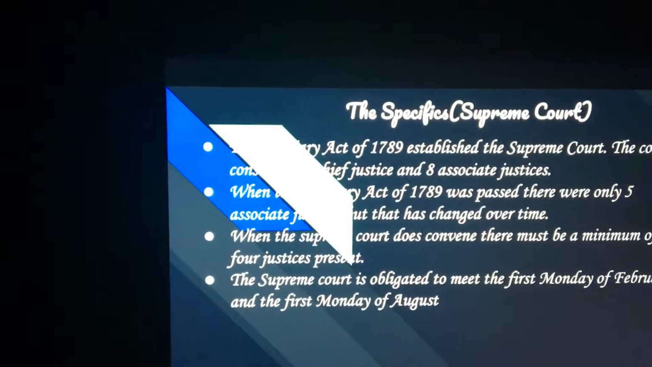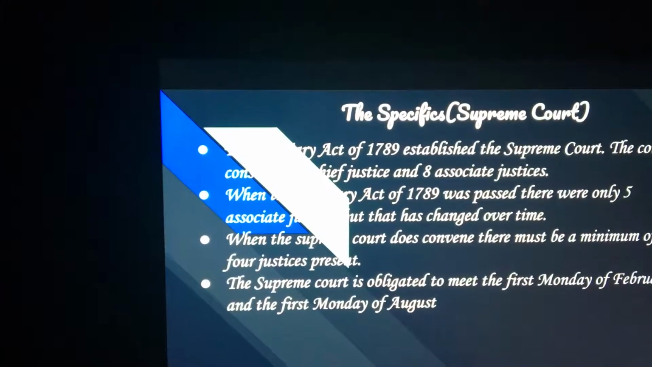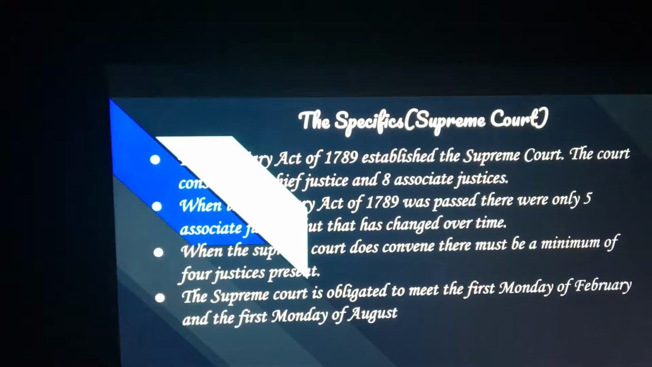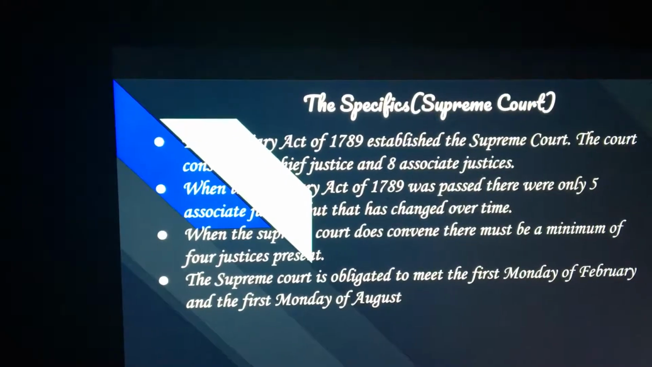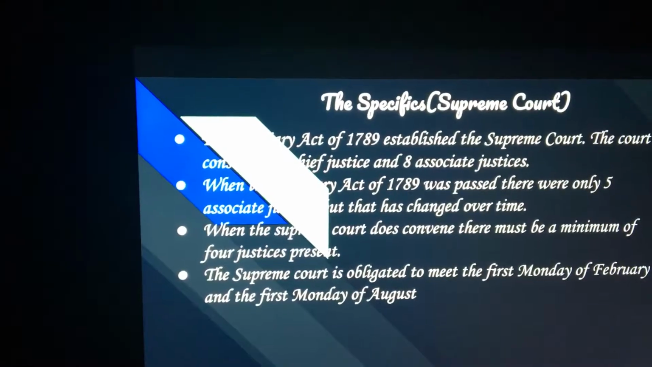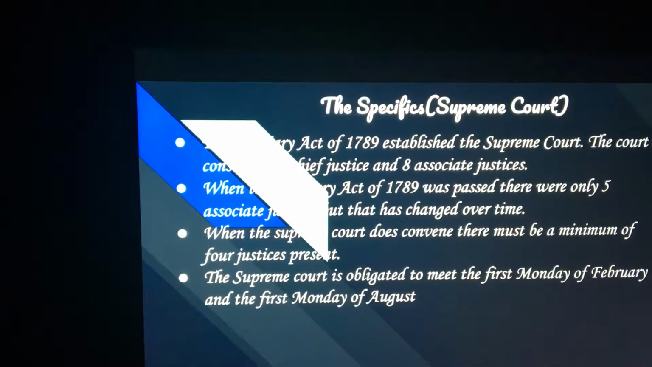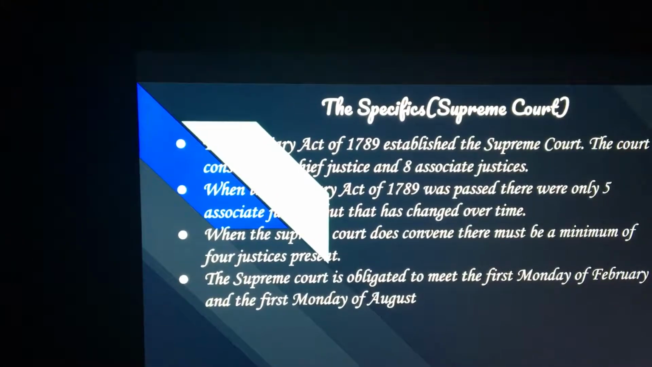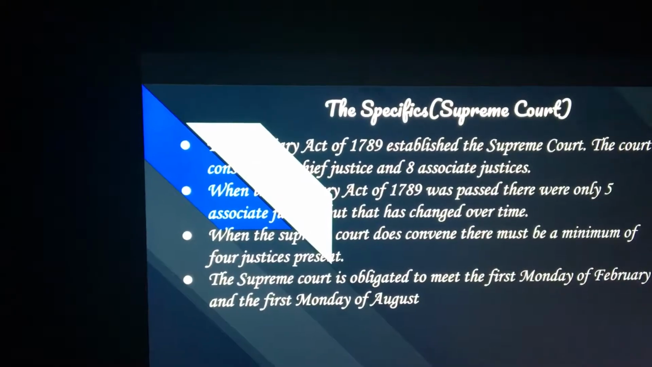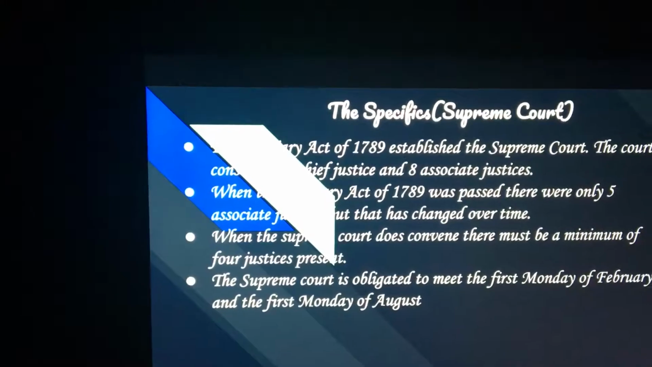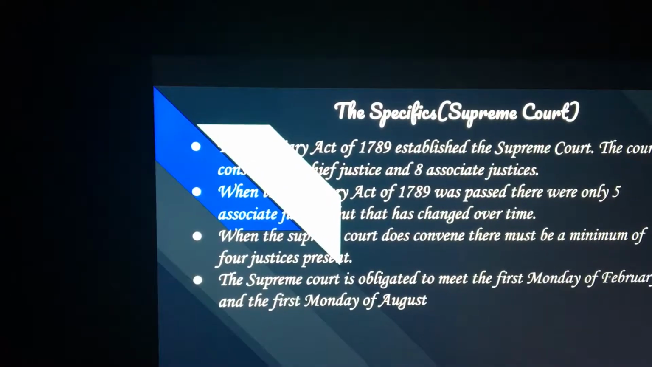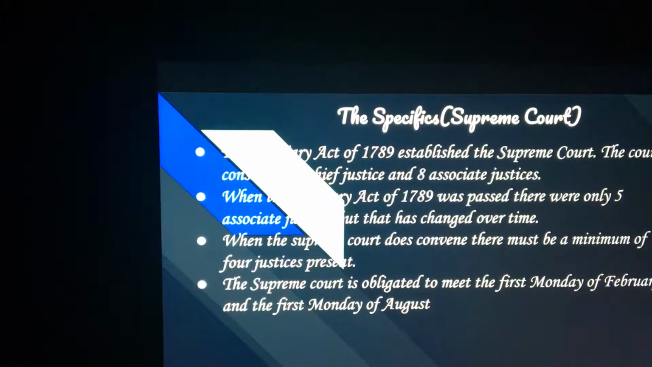The specifics of the Judiciary Act, the Supreme Court. The Judiciary Act of 1789 established the Supreme Court. The court consists of a Chief Justice and 8 Associate Justices. When the Judiciary Act of 1789 was passed, there were only 5 Associate Justices. But that has changed over time. When the Supreme Court does convene, there must be a minimum of 4 justices present.